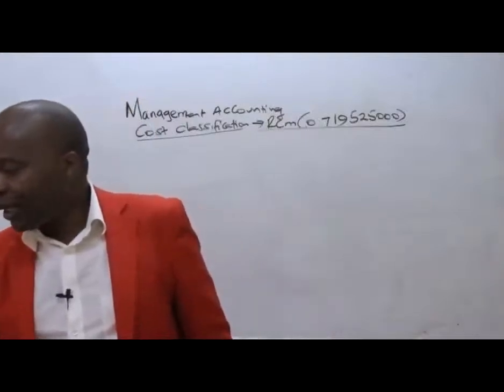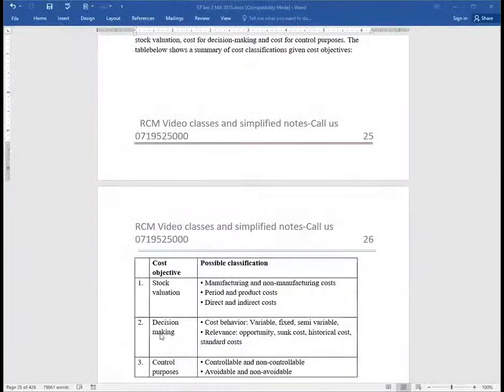Now, ladies and gentlemen, listen here. Then we go to decision making. Decision making, ladies and gentlemen, basically we shall be looking at those costs that we can control. Costs in this case that are futuristic. So we shall be having various buckets of classification.